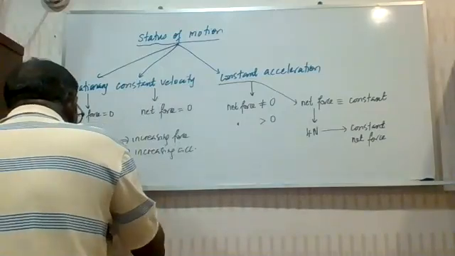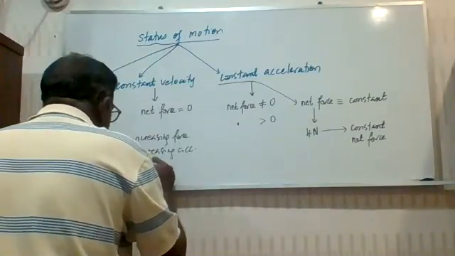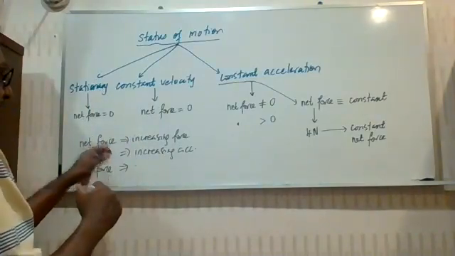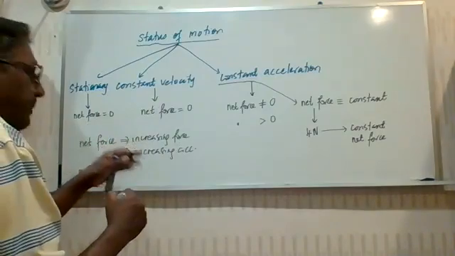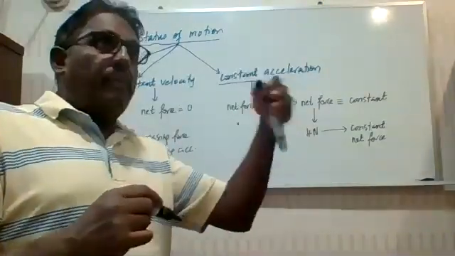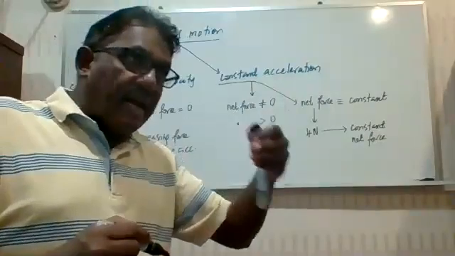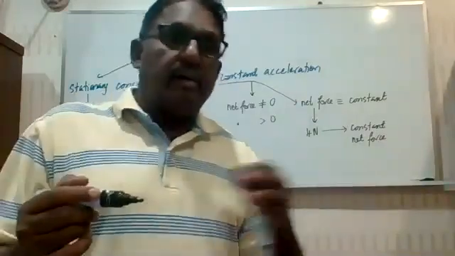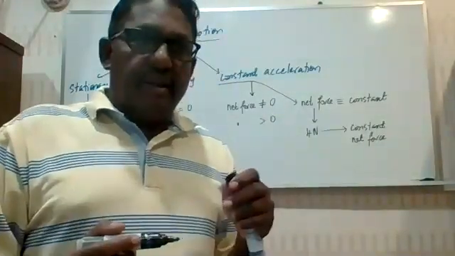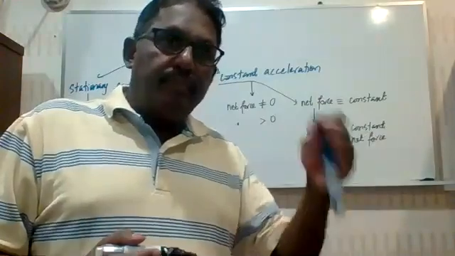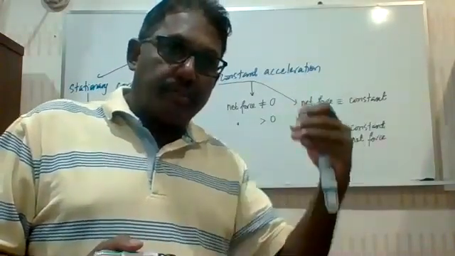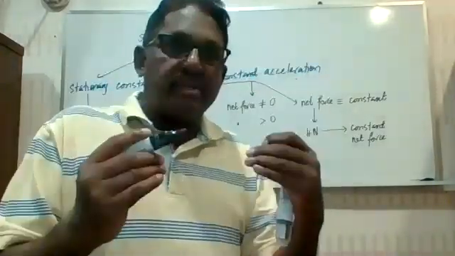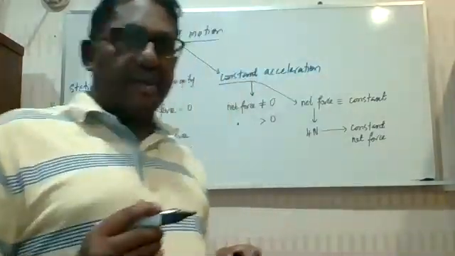If the net force is a decreasing net force, that means it's not constant. In both cases, it's not constant. The net force is there, but it is decreasing. That means the net force was at a very high value, but as the car is moving, the net force is decreasing. Let's say at the beginning, the net force is about 20 newtons. Then as the object is moving forward, 20 newtons drop to 18, 18 drop to 16, 16 drop to 14, and so on. Accordingly, the acceleration drops. This is what we call decreasing acceleration.